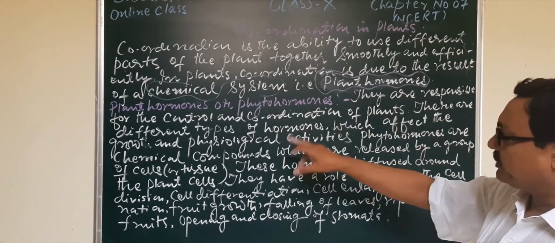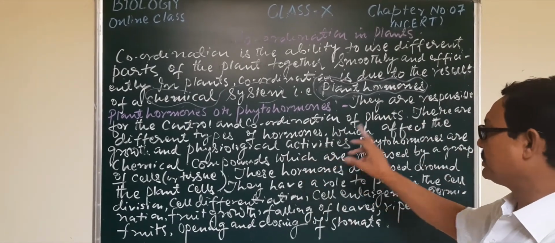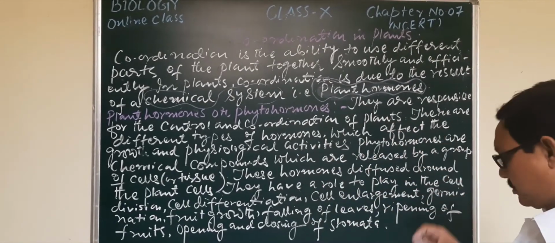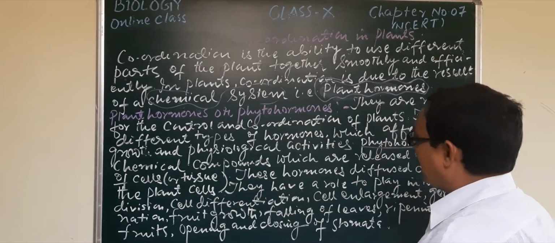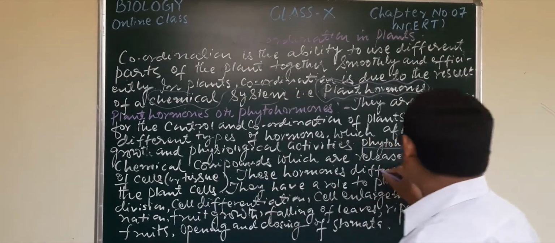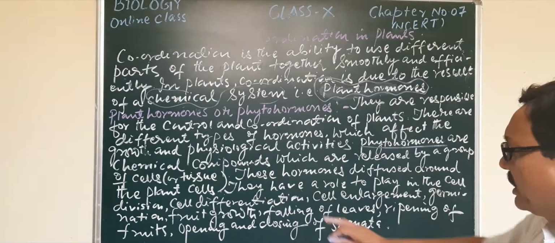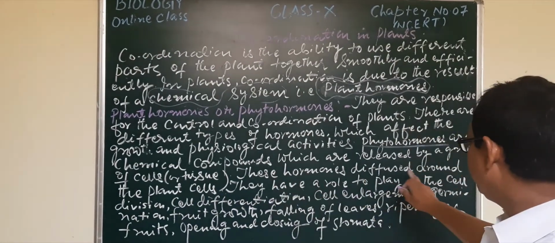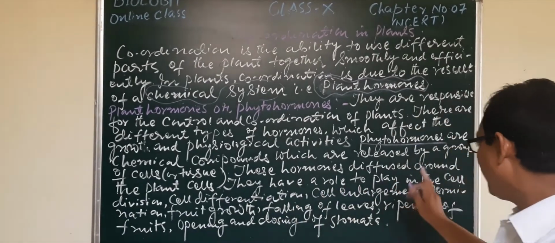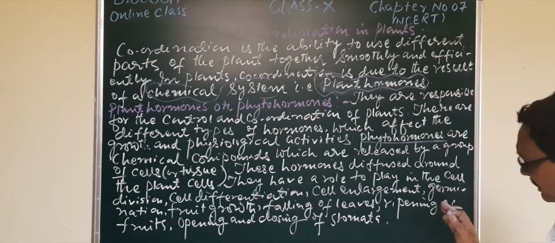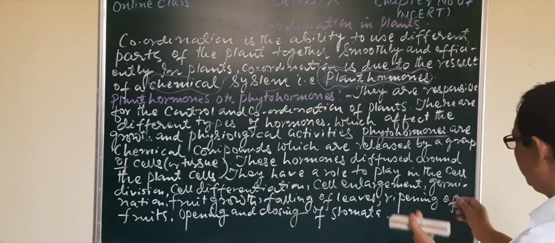There are different types of hormones which affect the growth and physiological activities. Phytohormones are chemical compounds which are released by a group of cells or a particular tissue. These hormones diffuse around the plant cells, and they have an important and vital role to play, which I have mentioned here.